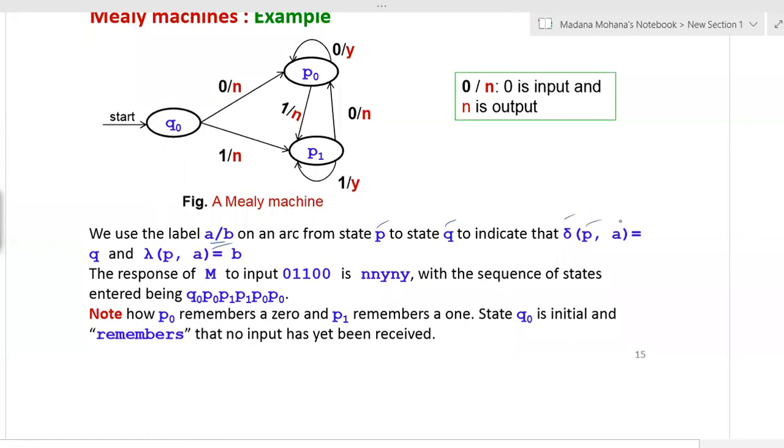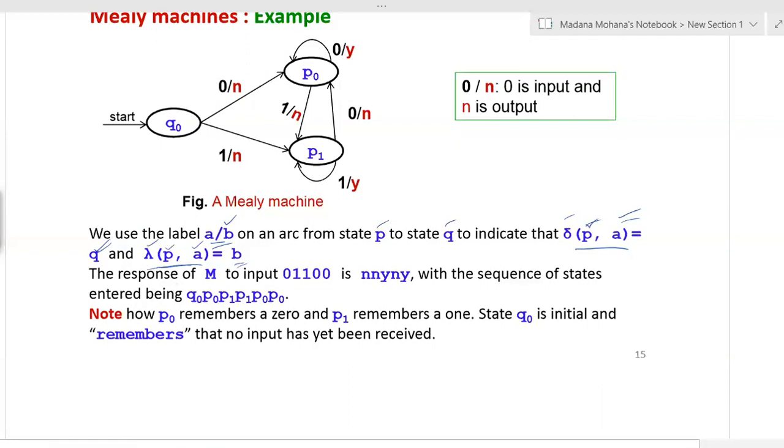which indicates delta of P comma A equals Q, that is the transition from state P on input A. So its next state is Q. And also the output is defined by lambda, the output function, lambda of the same state P on the same input. What is its output? B. That is because we mentioned A by B; the part after the slash is nothing but the output.